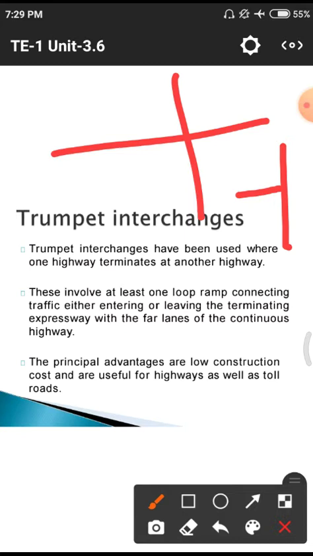It involves at least a loop ramp connecting the traffic either entering or leaving on the terminating expressway with the far lanes of the continuous highway. Far lanes means normally a large lane. Normally we use a minimum width of road, but in the case of this trumpet interchange we use a lot more lanes to connect those two places. The principal advantages are low construction cost, and it is useful for highways as well as toll roads.